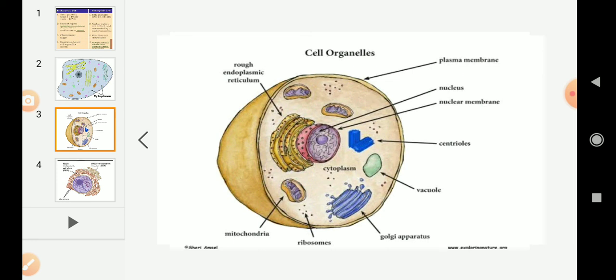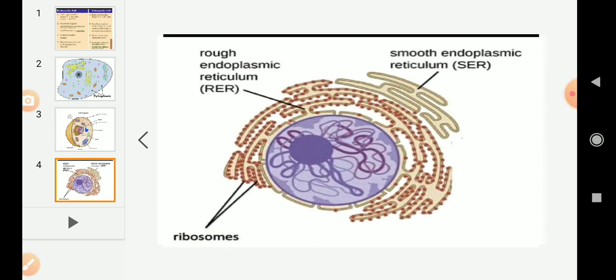And the first cell organelle is endoplasmic reticulum. Endoplasmic reticulum is a large network of membrane bound tubes which are helpful in transportation of various substances.